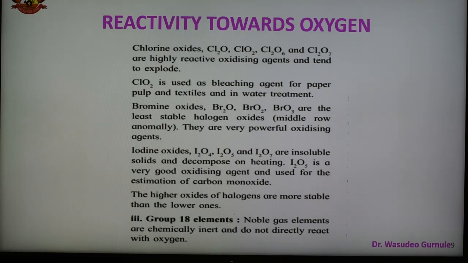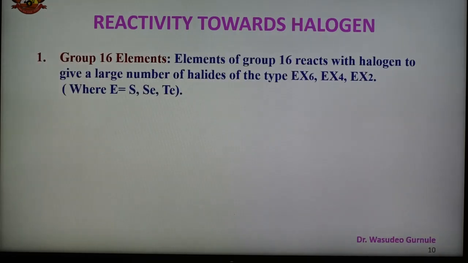And group number 18 elements, the noble gases, are chemically inert and do not react directly with oxygen, and they cannot form oxides. So this is the reactivity toward oxygen, and different group elements form different types of oxides. Group 16 forms different types of oxides, group 17 elements form different types of oxides, and group number 18 does not form any oxides. In the next slide, reactivity toward the halogens.